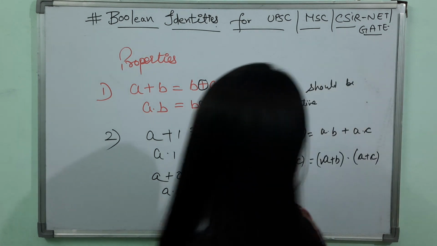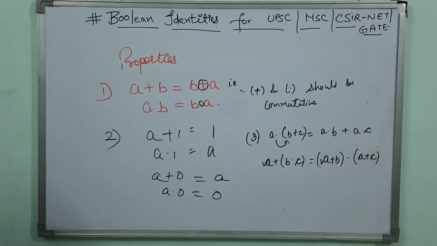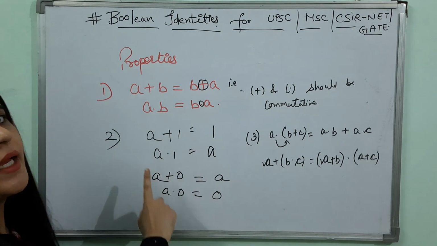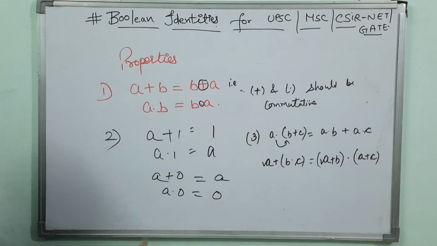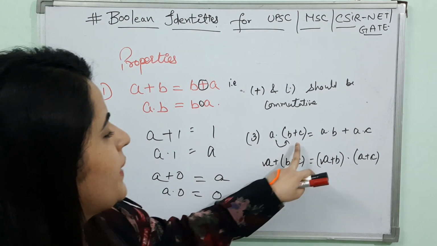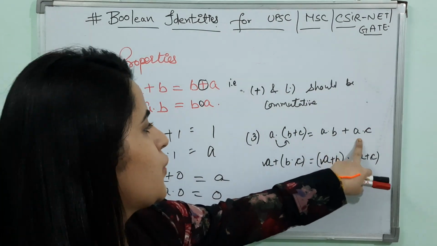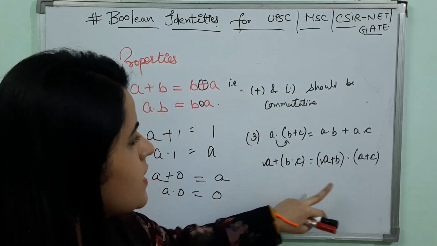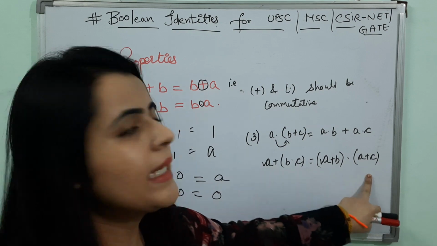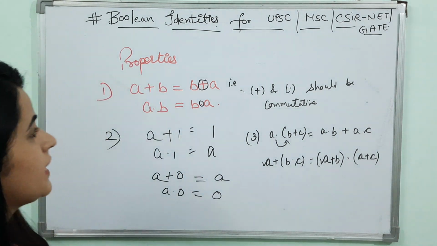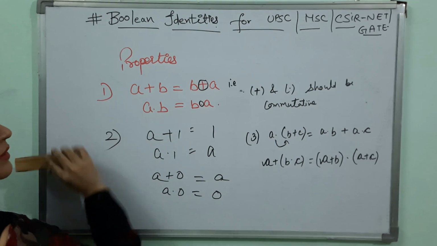A plus B is equal to B plus A and A dot B is equal to B dot A. That is, the first one is commutative. Then the second is A plus 1 is equal to 1 and A dot 1 is equal to A, A plus 0 is equal to A, A dot 0 is 0. And the third is A dot (B plus C) is equal to A dot B plus A dot C, and A plus (B dot C) is equal to (A plus B) into (A plus C). And the last one is very important.